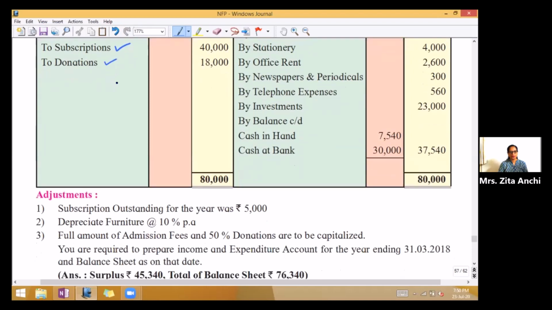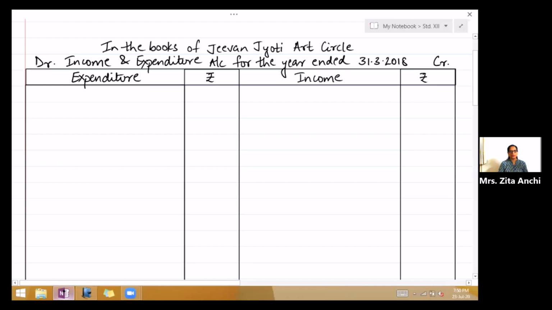You are required to prepare income and expenditure account for the year ending 31st March 2018 and a balance sheet as on that date. So now in this problem, we are asked both income and expenditure account and a balance sheet. The last two problems we have done only income and expenditure account. So now take your notebooks, write down. You can just divide your page into half because this is a small problem. The first half you will draw income and expenditure account, and in the second you will draw the balance sheet.